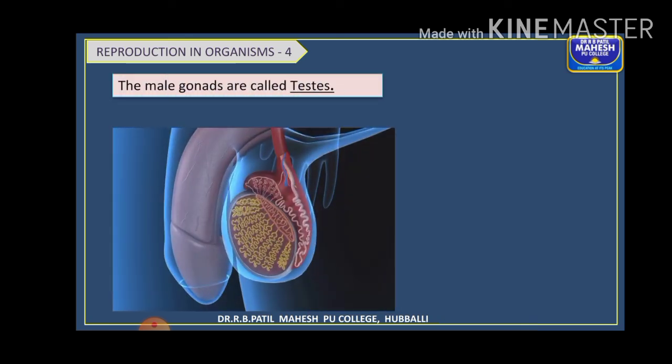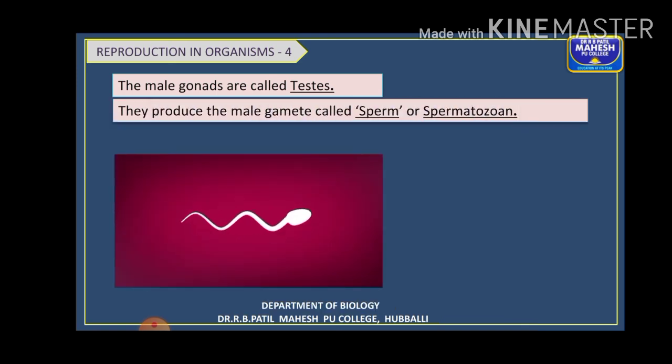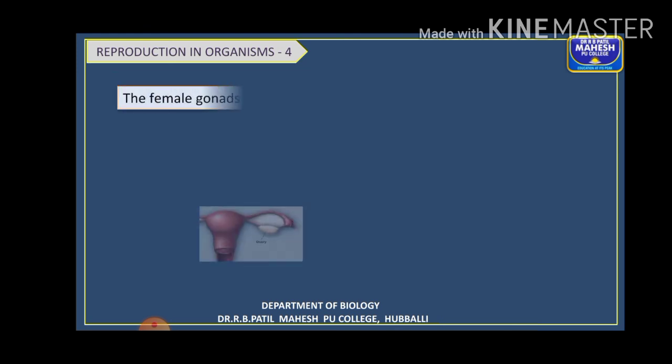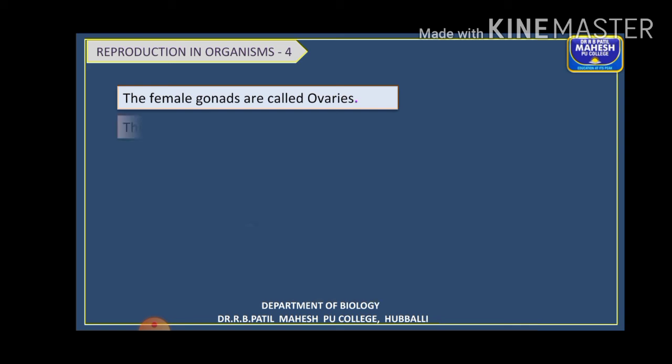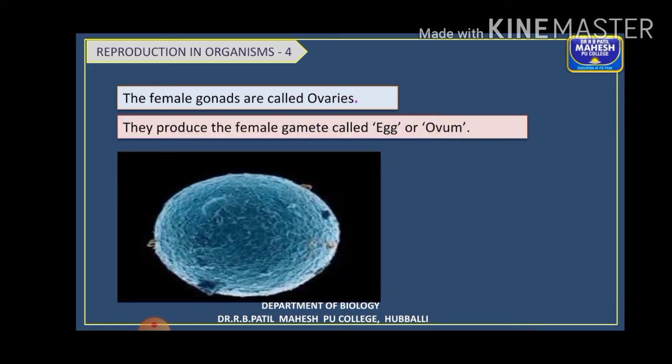In these higher organisms, the male gonads are called the testis. What do the testes produce? They produce the male gametes called the sperms or the spermatozoa. Whereas the female gonads are called the ovaries, and they produce the female gamete, that is the egg or the ovum.